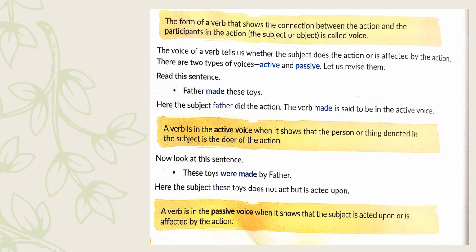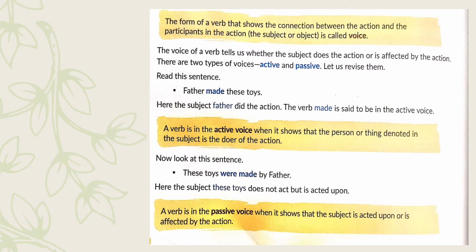The voice of a verb tells us whether the subject does the action or is affected by the action. Now, based on this definition, there are two types of voices, or let's say the verbs are in two different forms, that is active and passive. Father made these toys. Father is the subject. He is doing an action, that is he is making something, that is the toys which are the object. So when we are talking about active voice, then a verb in the active voice is when it shows that the person or thing denoted in the subject is the doer of the action.